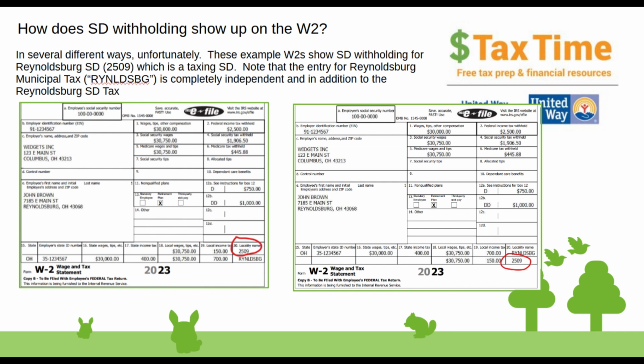So in the example on the left, we can see that we have a school district withholding. It shows 2509, and it's on the first line of the local section of the W-2. This is probably an unusual case. Usually it'll appear second or after the first line, which is the example on the right. But in both cases, it is shown as 2509.